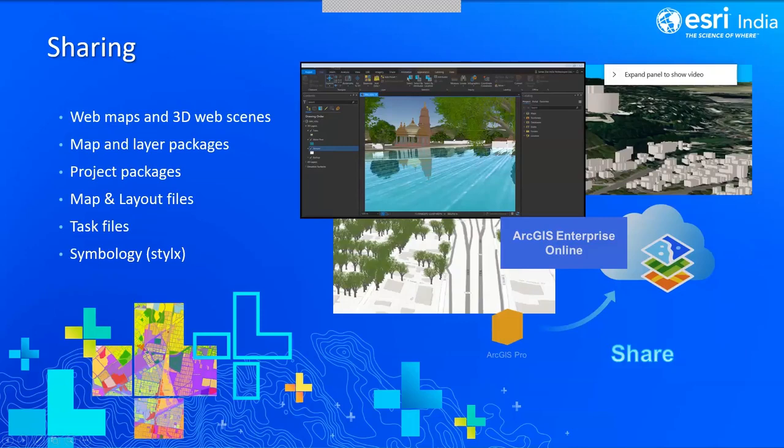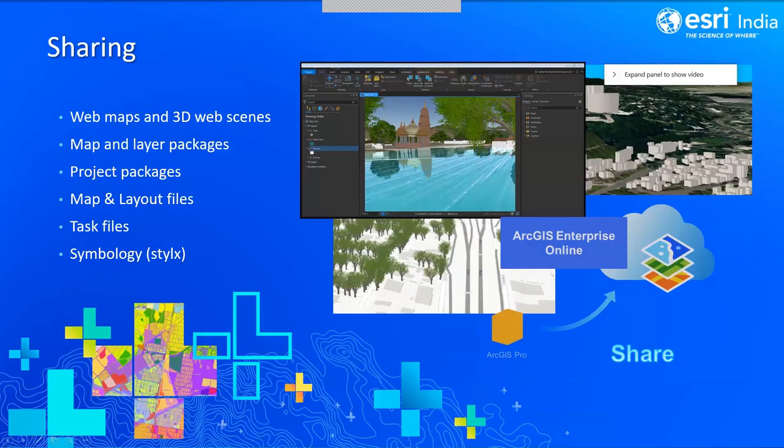Then we have the packages. When it comes to the packages, you can create different kinds of packages. A package is nothing but you can bind all the layers and data sets into a single file, where it will be easy for a user to share with others in the organization or to share it with ArcGIS Online and Enterprise. And we have different kinds of packages such as map package, layer package, and project package. Project package is where you will bind everything like all the tools, history, databases, and everything together.